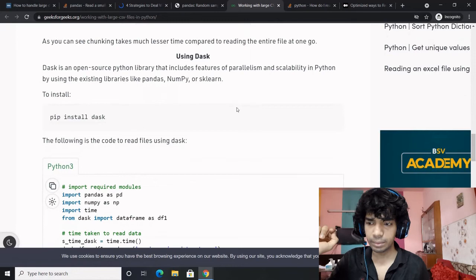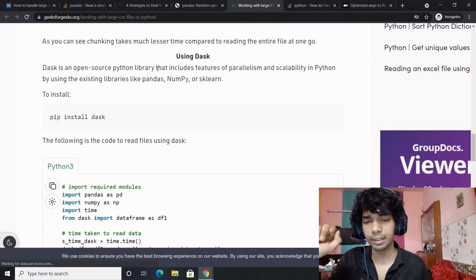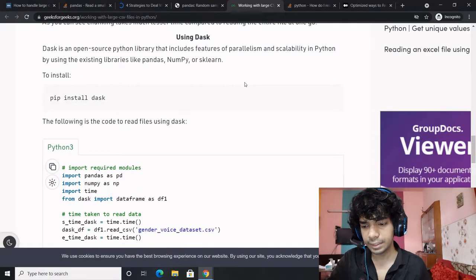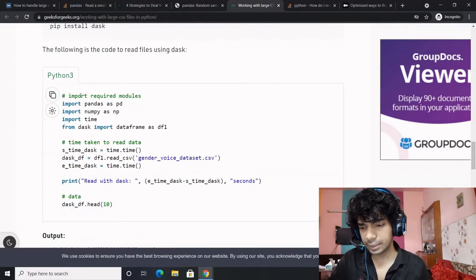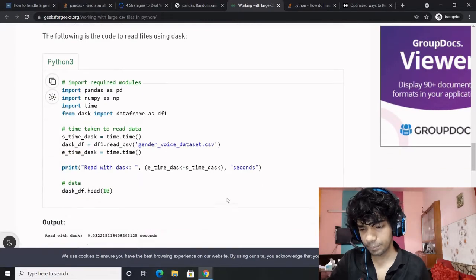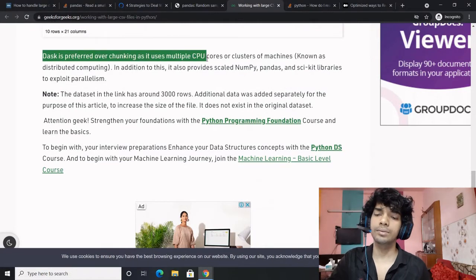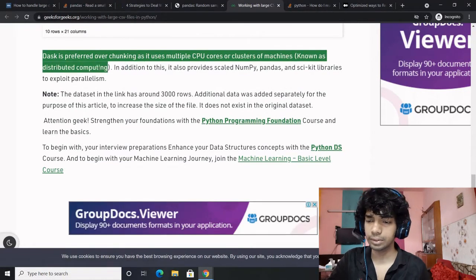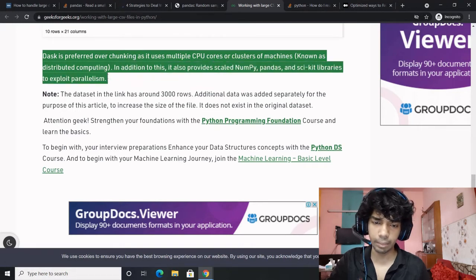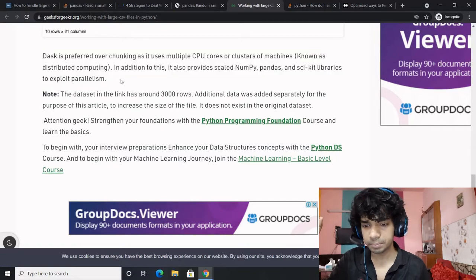The next method being proposed is Dask. Dask is an open source Python library which you might have already heard of. And this method is using Dask. You're able to read with the help of Dask. Dask is preferred over chunking as it uses multiple CPU cores or clusters of machines. Apart from it, it also provides scaled NumPy, Pandas, and scikit-learn libraries to exploit parallelism.